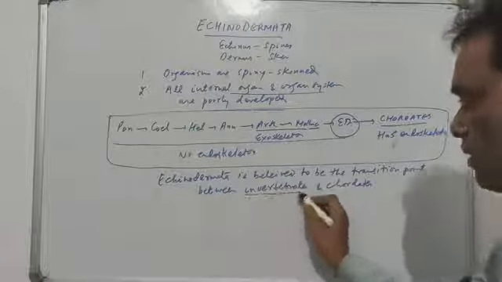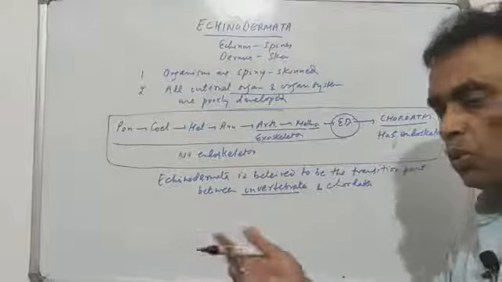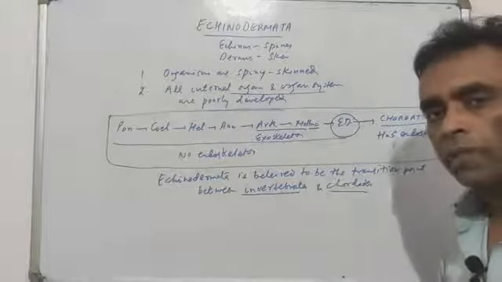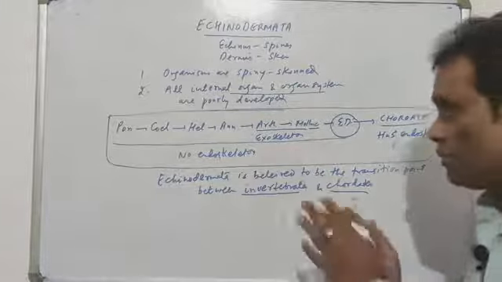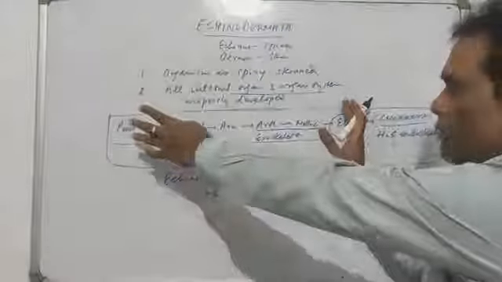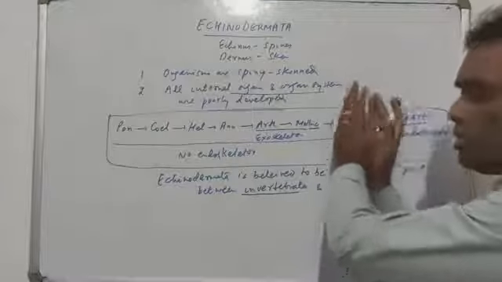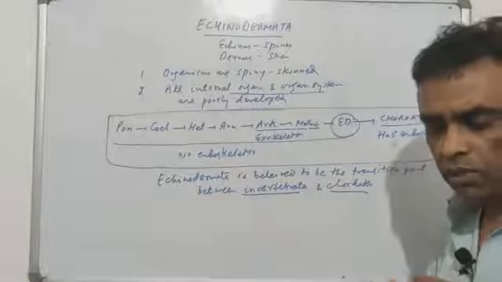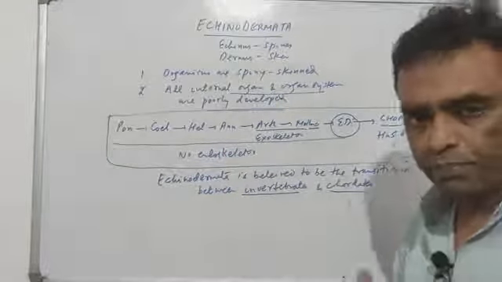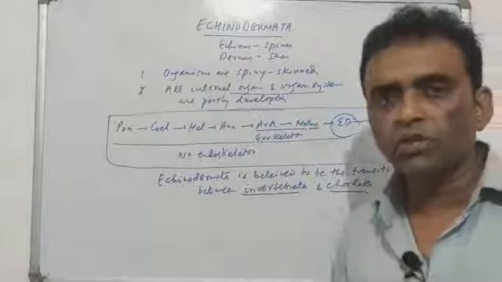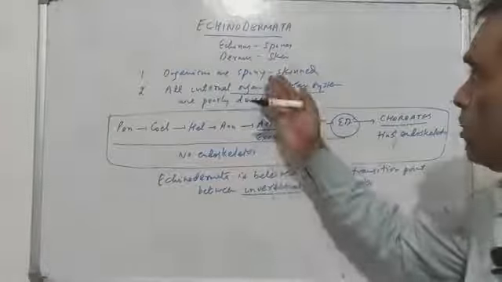That is, organisms having no endoskeleton to organisms having endoskeleton. And Echinodermata is kept between these. You can say this total is Invertebrata, Chordata, and it was placed in between because it shows a step where there is a change from exoskeleton to endoskeleton. Spiny skin, as I told you.